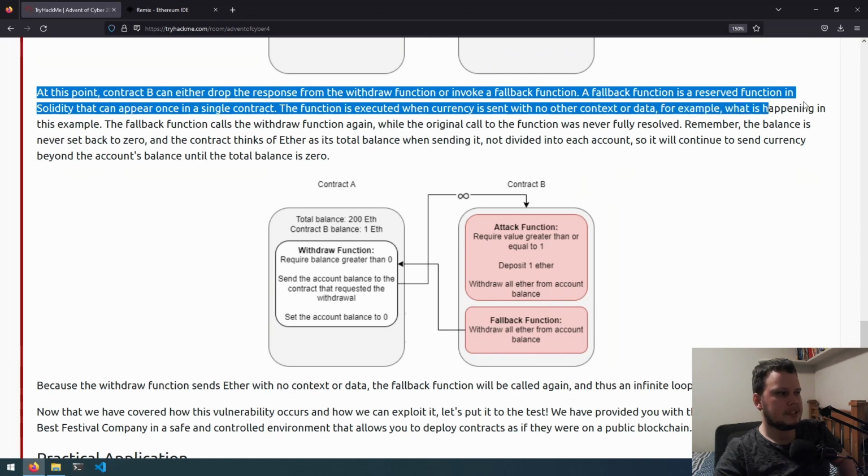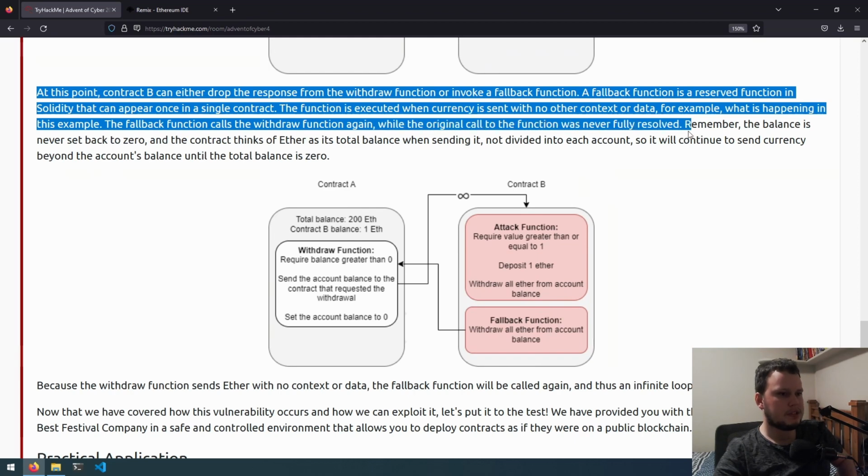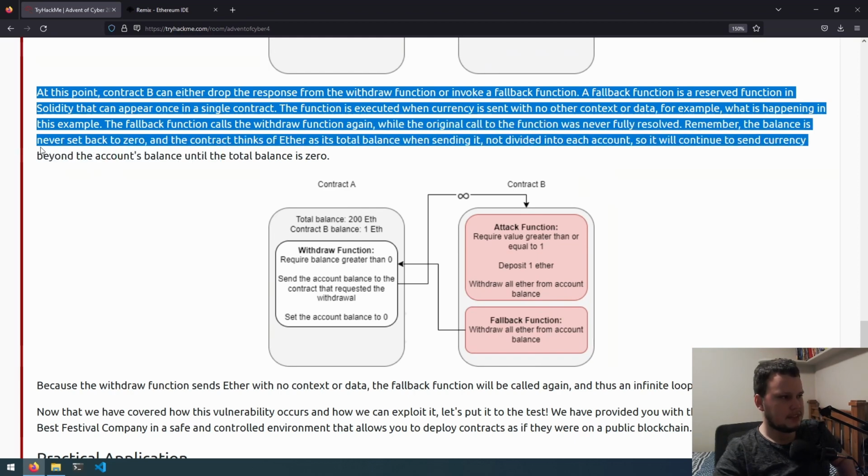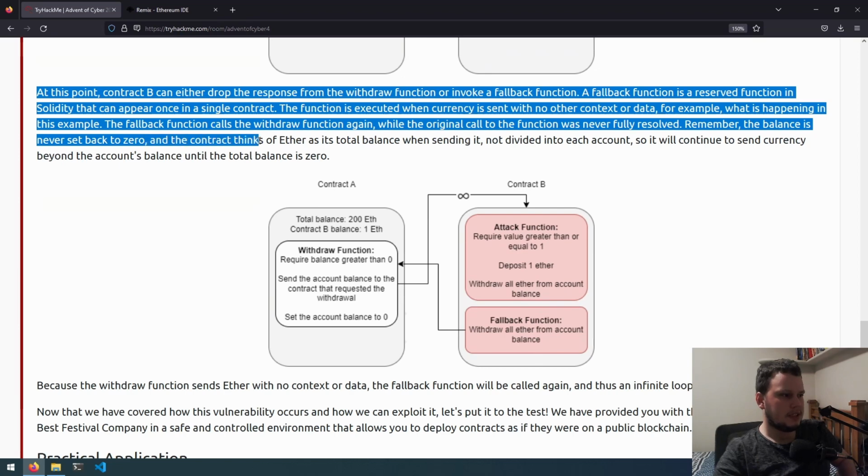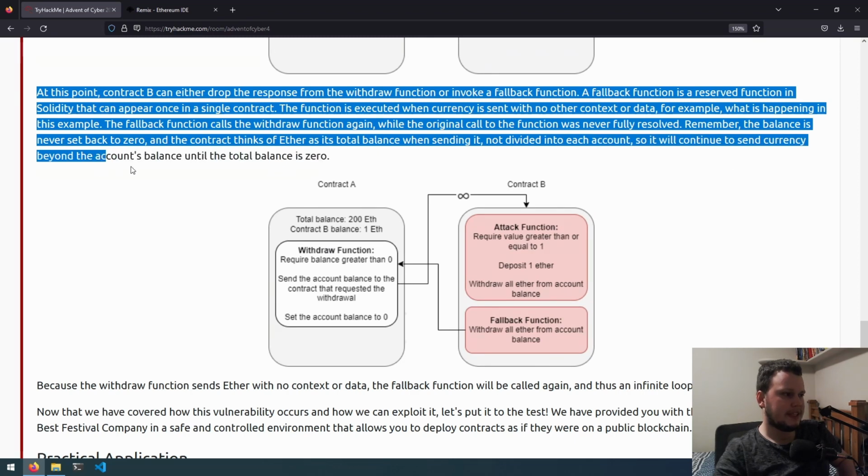For example, what is happening in this example? The fallback function calls the withdraw function again, while the original call to the function was never fully resolved. Remember, the balance is never set back to 0, and the contract thinks of ether as its total balance when sending it, not divided into each account. So we'll continue to send currency beyond the account's balance until that total balance is 0.